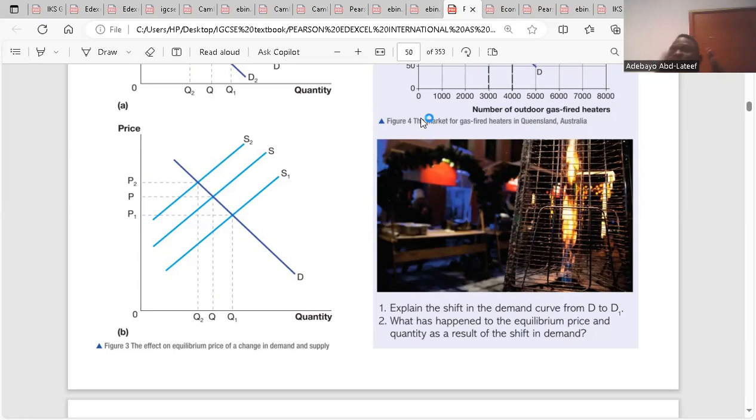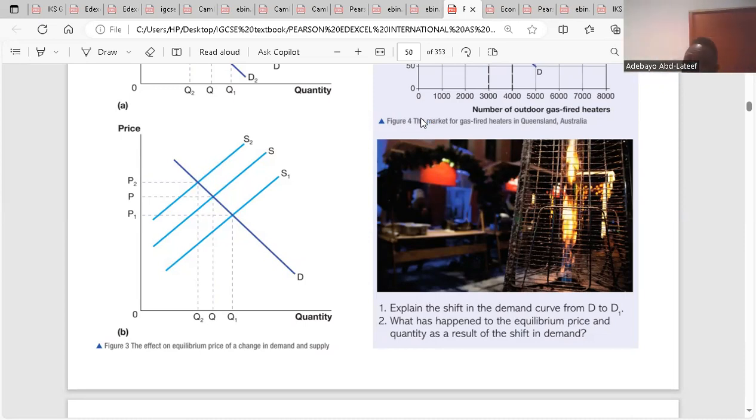Where demand and supply are meeting is different from where it's supposed to meet because there's a change in the price of the product. A change in the price from P to P1 will shift the supply curve leftward from S to S2. So the demand curve is still there. The demand curve is meeting at each point.